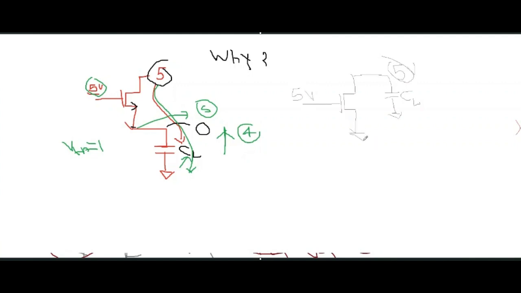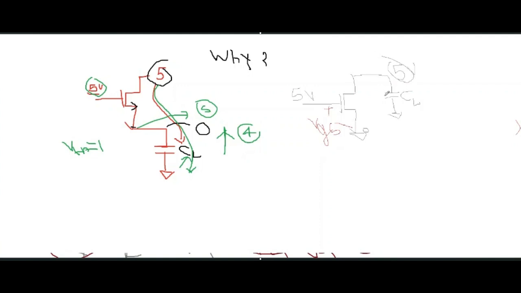And this is the absolute ground, so it will be 0. In this case, the MOS VGS is 5 volt. This is VGS only. So the MOS is always turned on. It will never turn off.